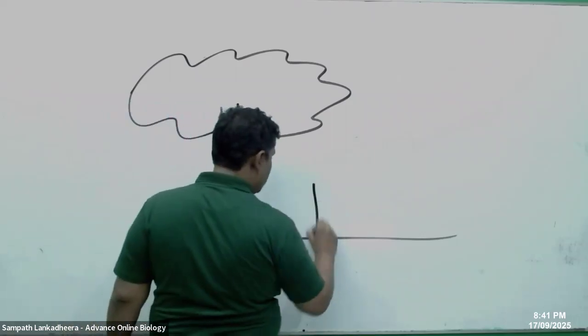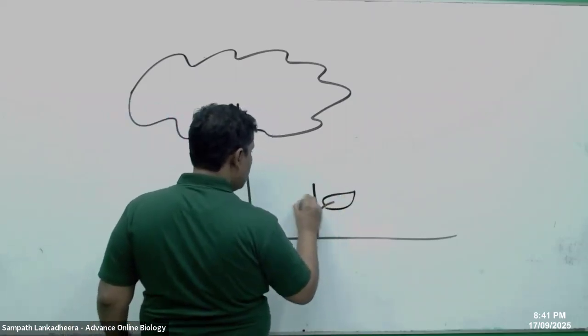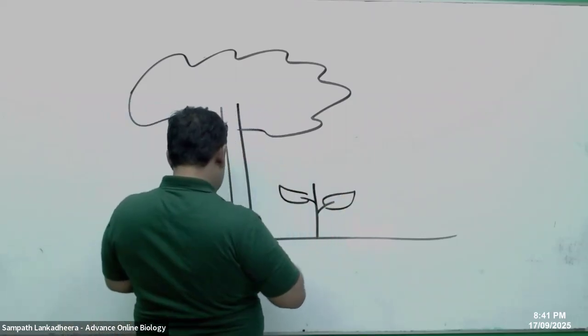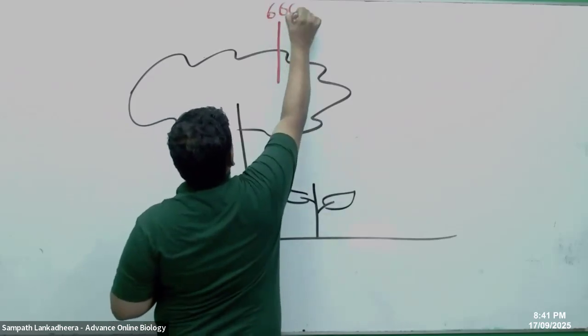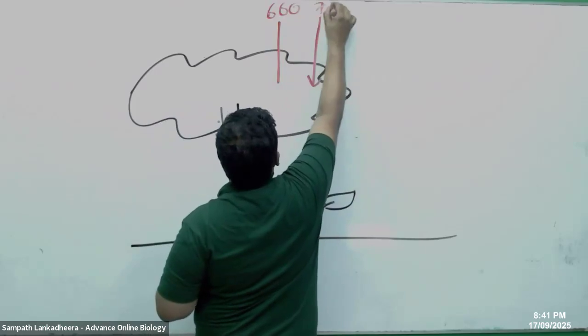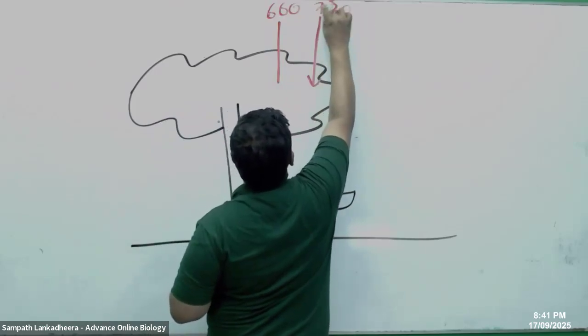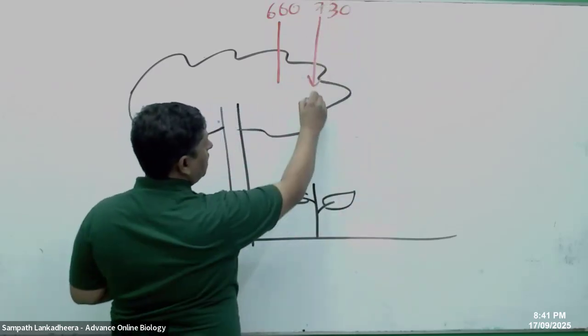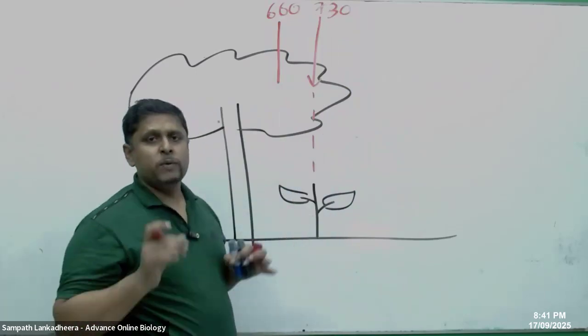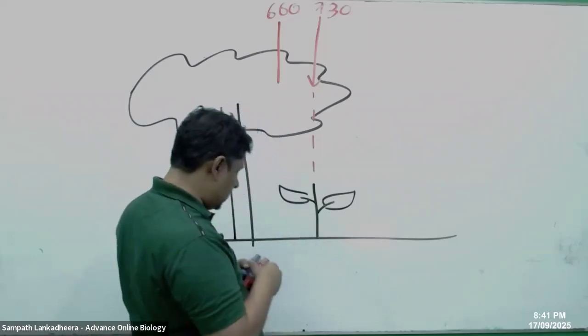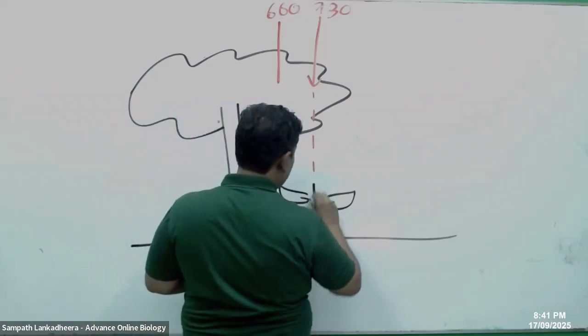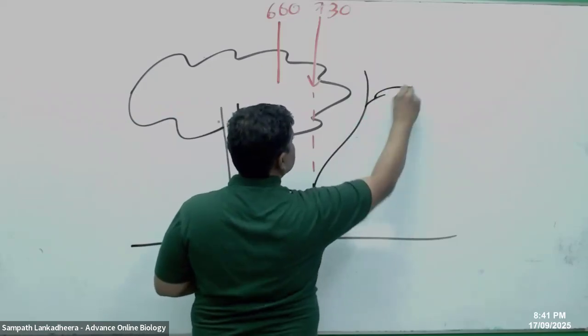So when a small plant is growing under the shade, what does it receive? We get 660 and 730. Which one is going to be received down below? 730 comes. So when 730 comes, the plant decides to grow taller without branching, to avoid the shade.